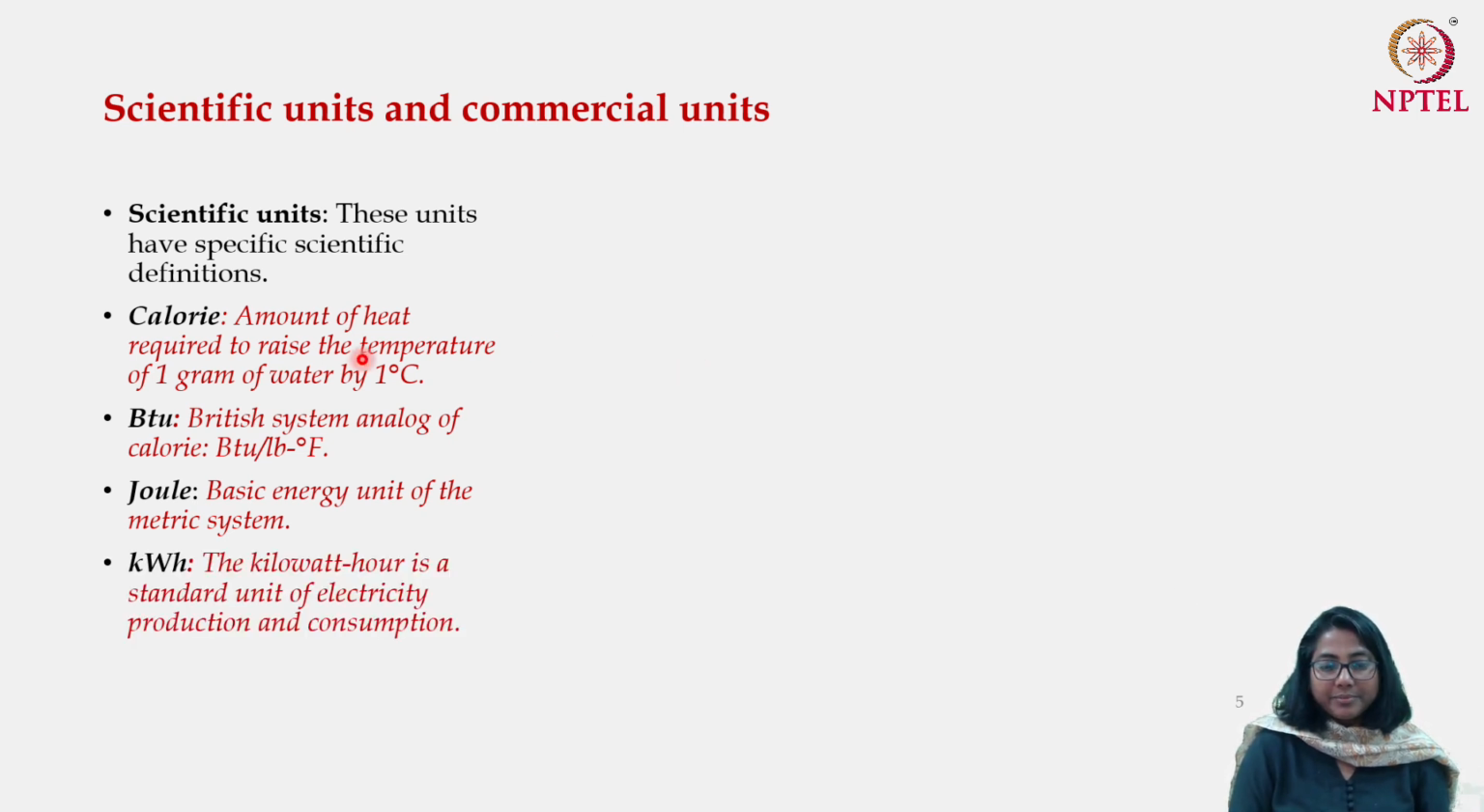Let us begin with calorie. You probably all know from your basic science understanding that a calorie is the amount of heat required to raise the temperature of 1 gram of water by 1 degree centigrade. Often it's said to raise the temperature from 14.5 degrees centigrade to 15.5 degrees centigrade. So I repeat again, this is the heat required to raise the temperature of 1 gram of water by 1 degree centigrade, from 14.5 to 15.5.